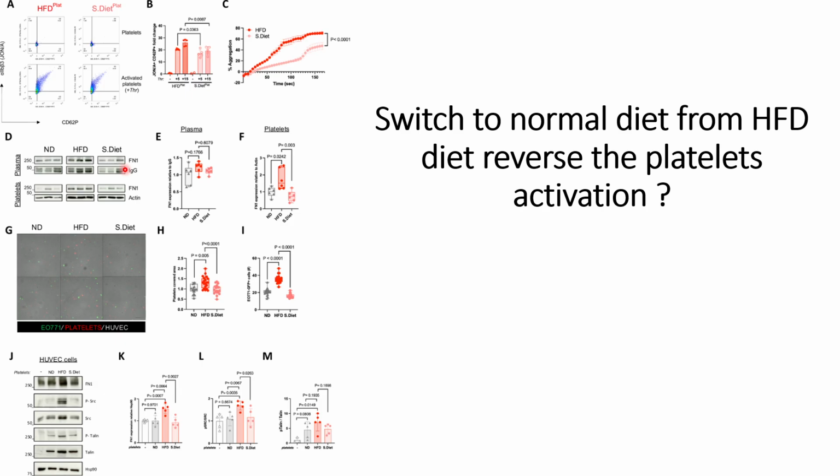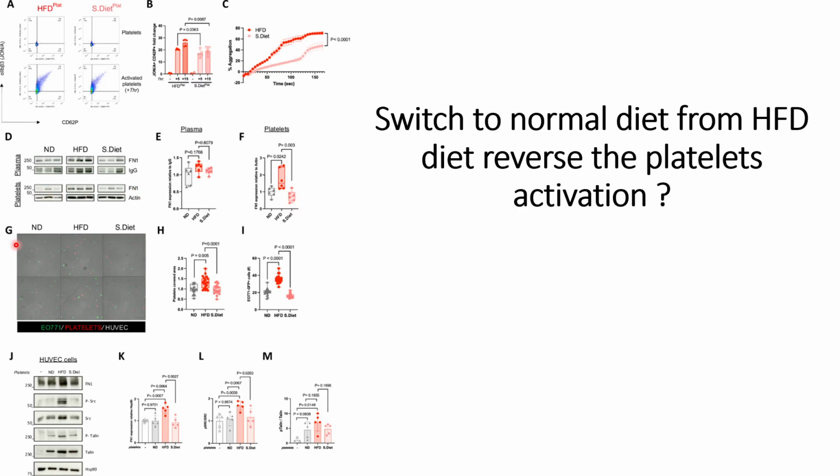And we can see that fibronectin formation seems to be reduced to the normal diet level, and in the HFD condition the fibronectin is higher. They have seen similar results both for the plasma and the platelets, and they have quantified this in panels E and F. Panel E is for plasma, where we can see that there is a decrease in the fibronectin expression in the plasma in the switch diet condition compared to the HFD diet. And the same thing they have observed for the platelets. The activated fibronectin goes down for the platelets also.